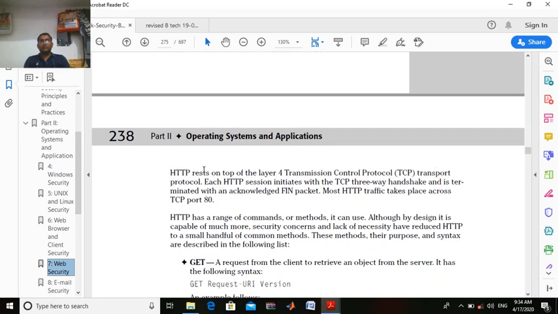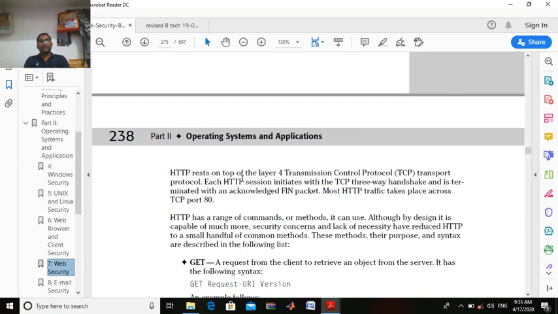Hypertext transfer protocol exists on the top layer, on top of the transmission control protocol, right? Where we are studying, we have two standard models: one is TCP/IP and another is the OSI model, right? So here HTTP stands at the fourth layer of TCP/IP, the fourth layer of TCP/IP.